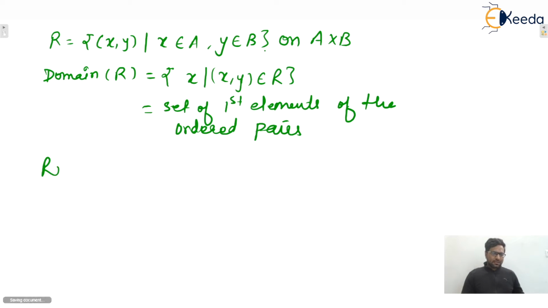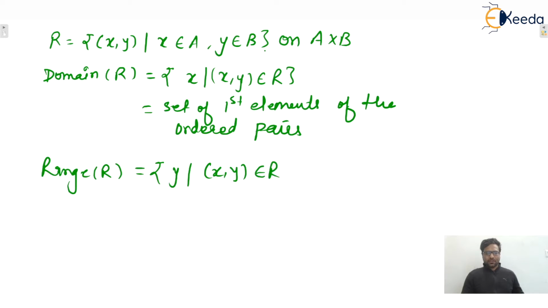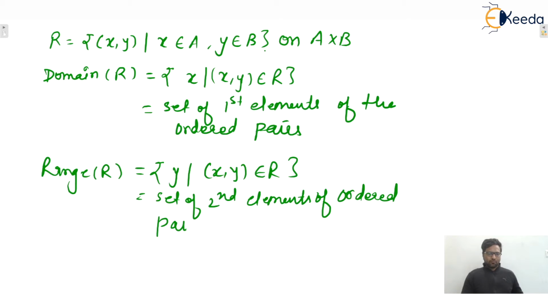And what will be the range? Range is the second element, that means all y's such that (x, y) belongs to the relation R. That means the set of second elements of ordered pairs, isn't it? So that is the domain and range, isn't it? Okay, I hope this one is clear to everyone.